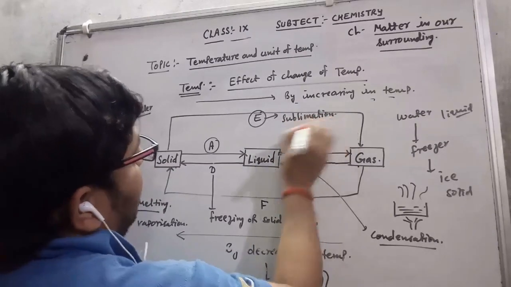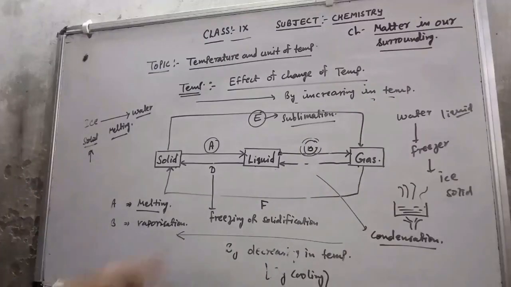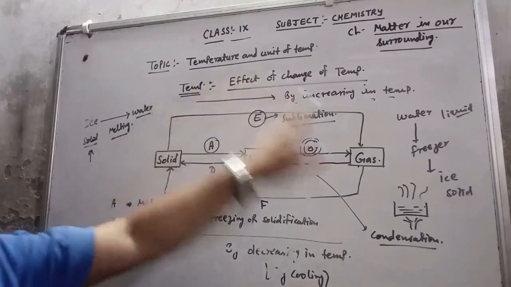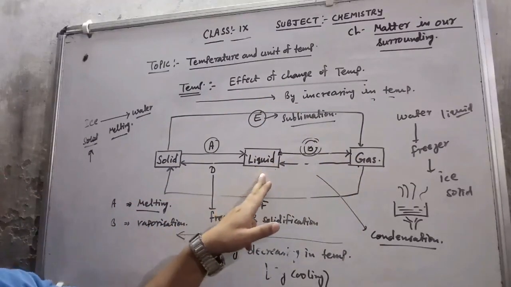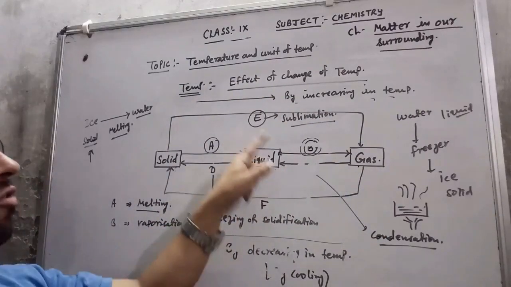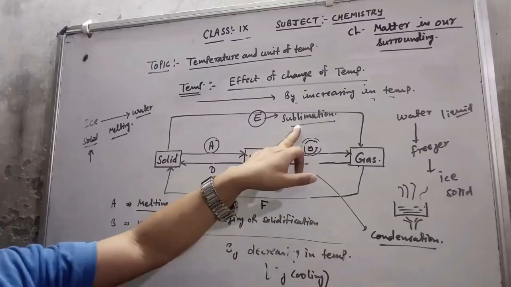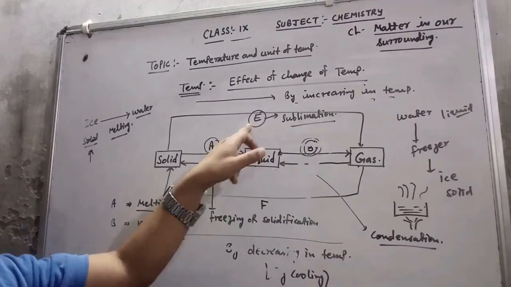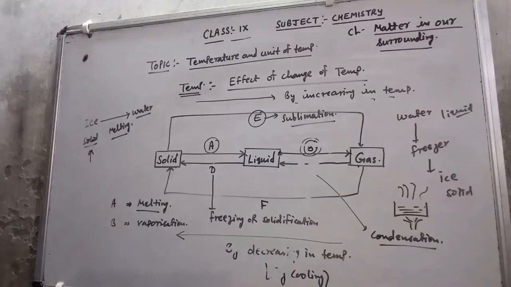That means a solid is converted into gas without coming into the liquid state. Directly it converts into gas on heating. So process E is sublimation.